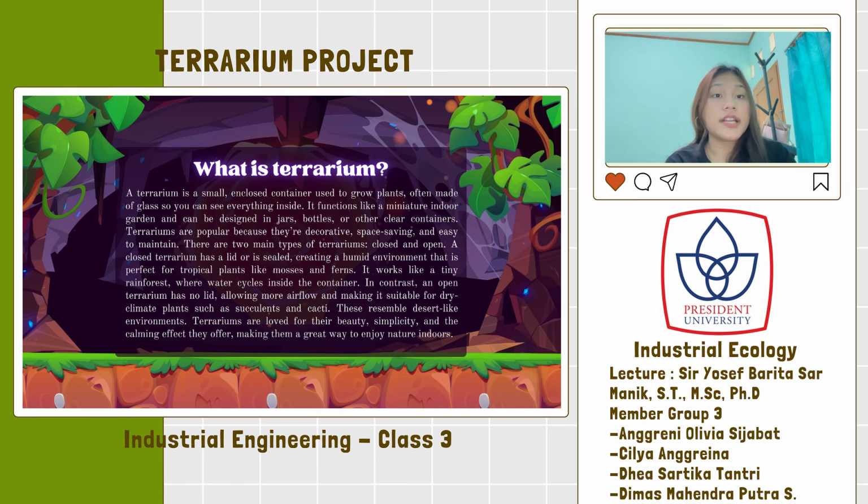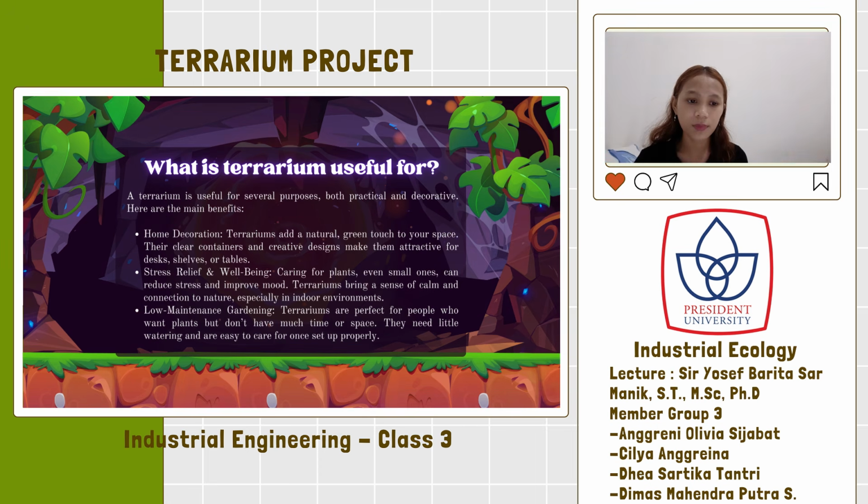There are two types of terrarium. The first is a closed terrarium, which has a lid. It keeps the air and water inside, which is good for plants like moss and fern. The second is an open terrarium, which has no lid. It lets more air in and is good for plants like cacti and succulents. People like terrariums because they are pretty, easy to take care of, and help make a room feel calm and fresh. A terrarium is useful for several purposes, both practical and decorative.